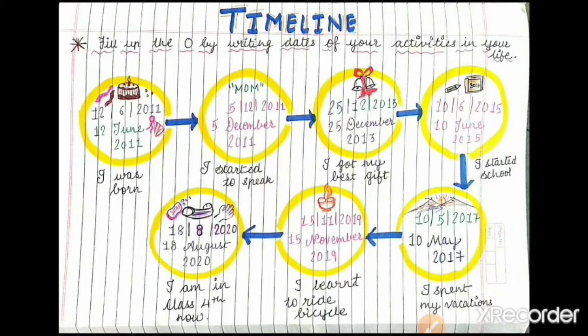This is the timeline you have to do in your maths notebook. The same picture I will send you, and after completing the concept of time, you will write this timeline in your notebook.